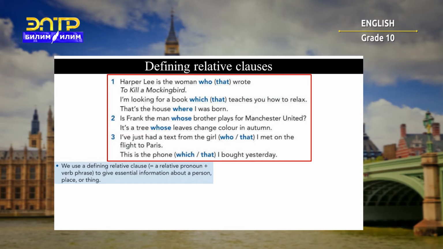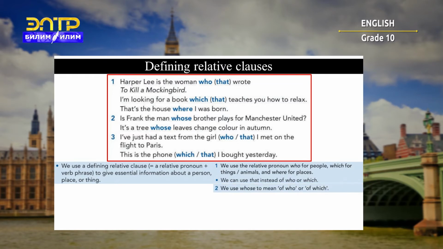Essential stands for important information that you should use. So we use the relative pronoun who for people, which for things and animals, and where for the places. We can use that instead of who and which. We use whose to mean of who, of which.